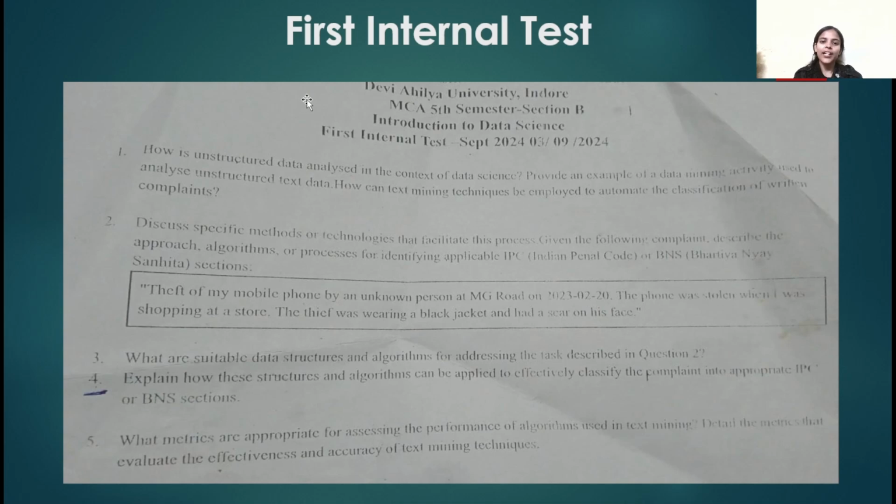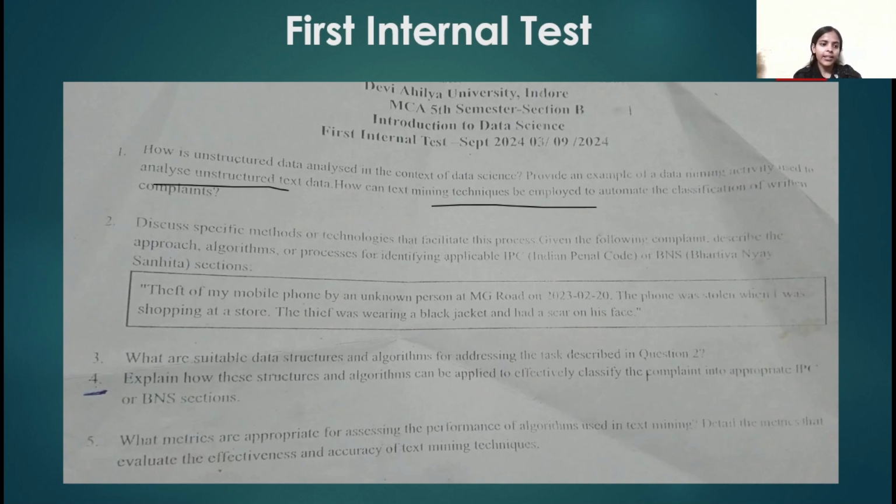Today in this video, I am going to discuss my first internal test questions, which are as follows. First question is, how is unstructured data analyzed in the context of data science, and provide an example of a data mining activity used to analyze unstructured text data, and how can text mining techniques be employed to automate the classification of written complaints? Now let's see the example.